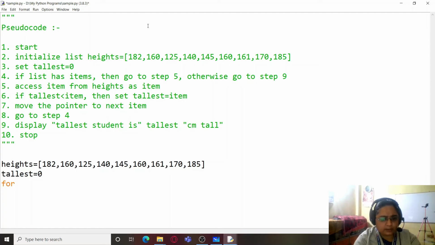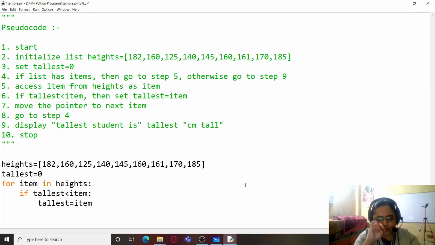Now for item in heights, so this will access one item each. So the fourth step is this for loop, and the fifth step takes place internally within Python. And we'll be doing the sixth step now, that is if tallest is less than item, then set tallest as item, and then move the pointer to the next item.